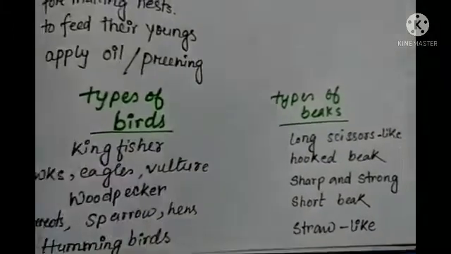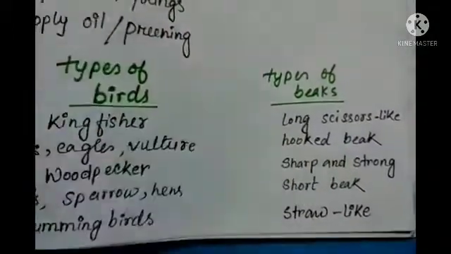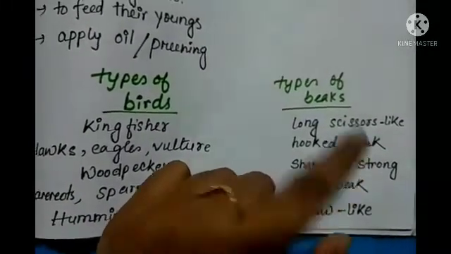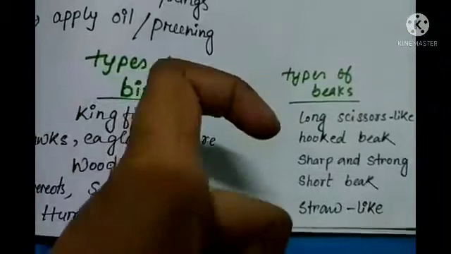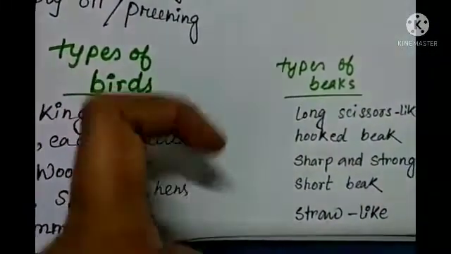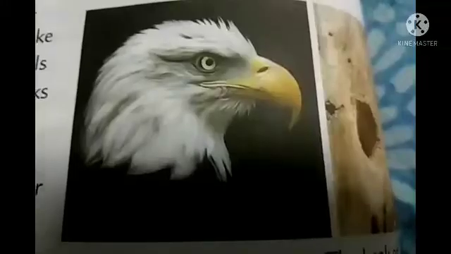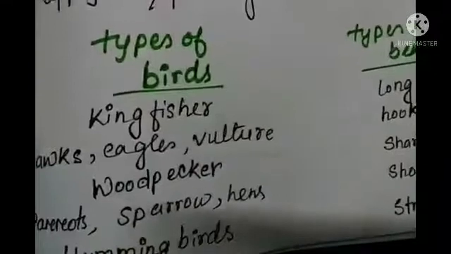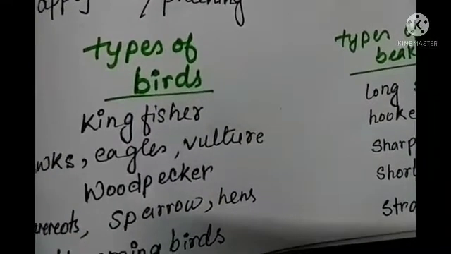Okay, they have a strong hook-shaped beak, so that it helps them to tear, as I told you about the canine. So hook shape means it helps them to tear. You can see this picture. And not only flesh, but they also eat small animals and birds too.